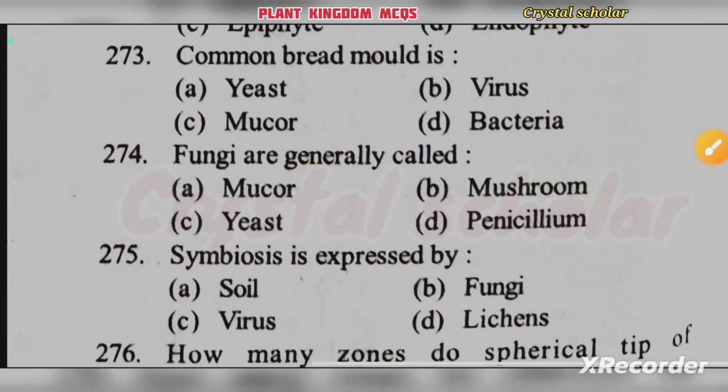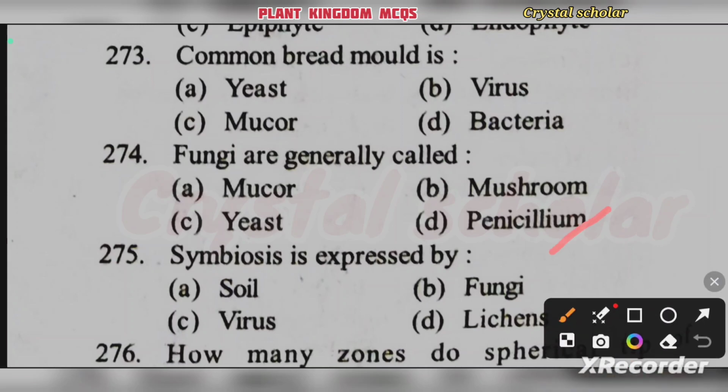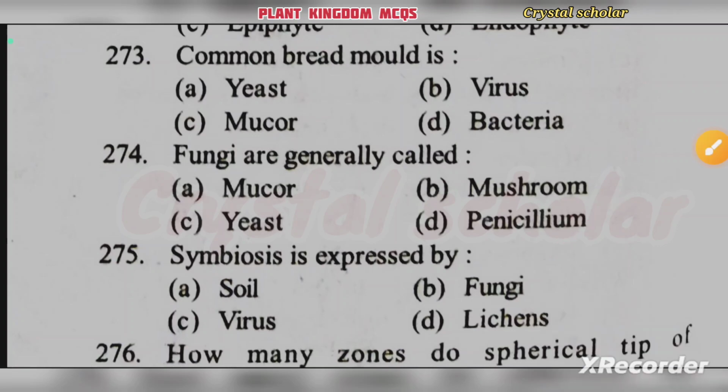Then fungi are generally called mucor, mushroom, yeast, penicillium. It's penicillium. Fungi are generally called as penicillium.